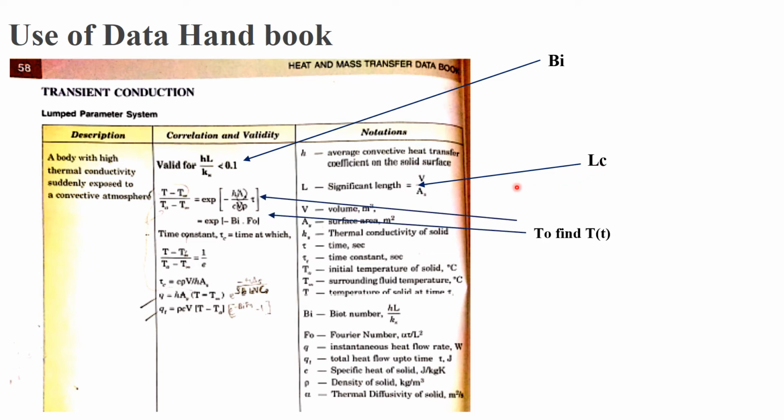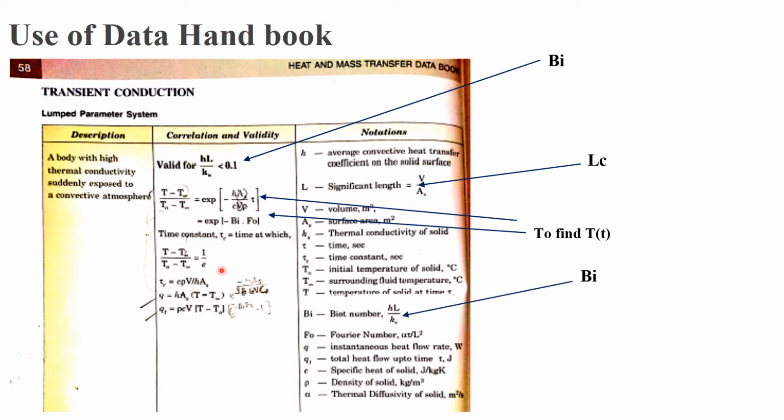Then this is the expression to find out T of t. You have the basic equation hA by C into V into rho by T. C is nothing but specific heat, rho is density, V is the volume. It's also written in terms of Bi into Fo. Another one you can see here is the thermal time constant, which is given here. You can also use that form, right?